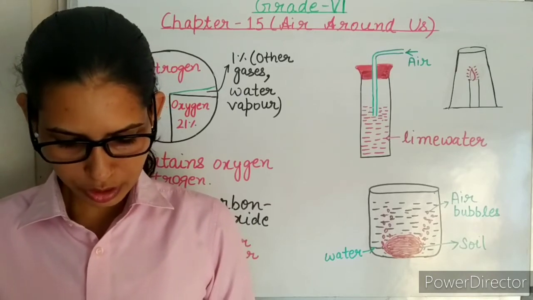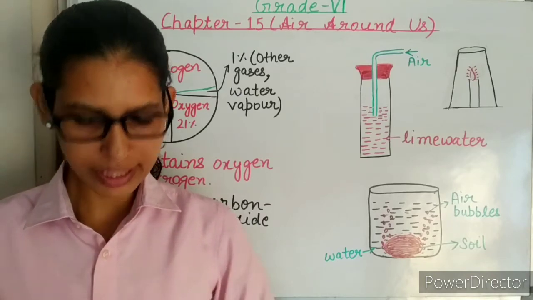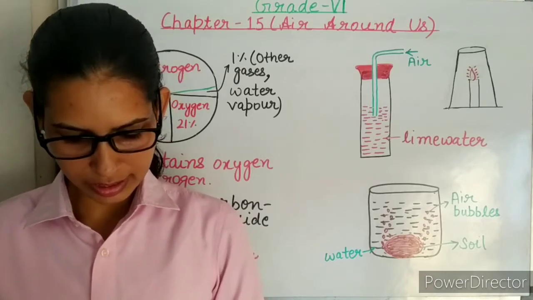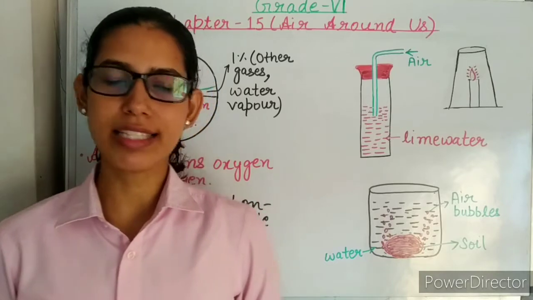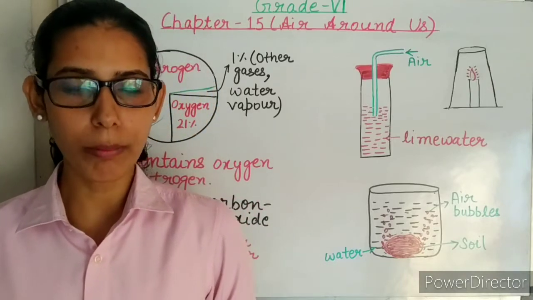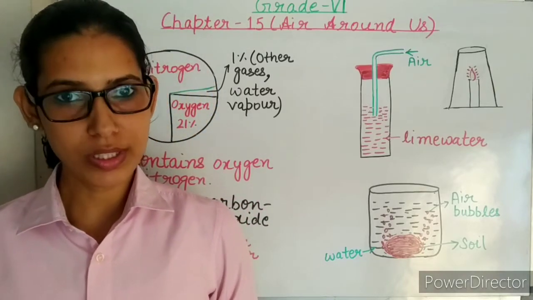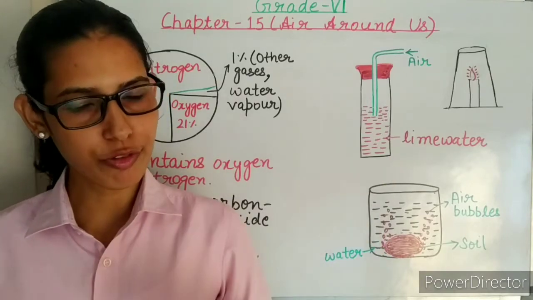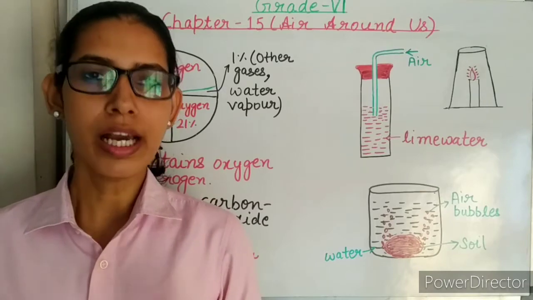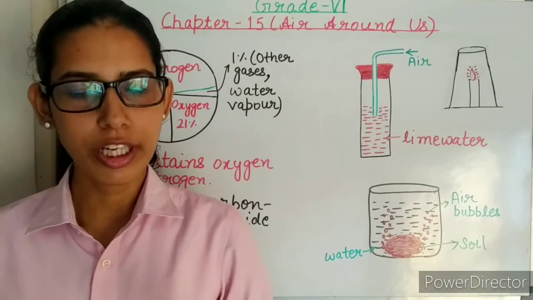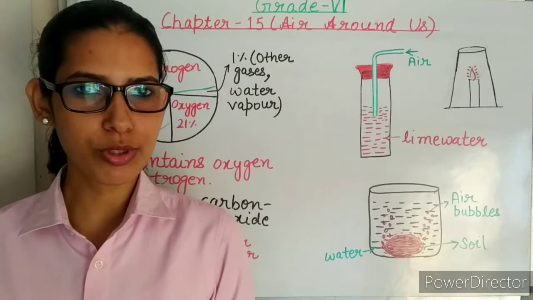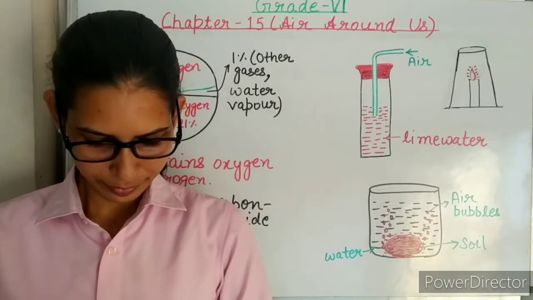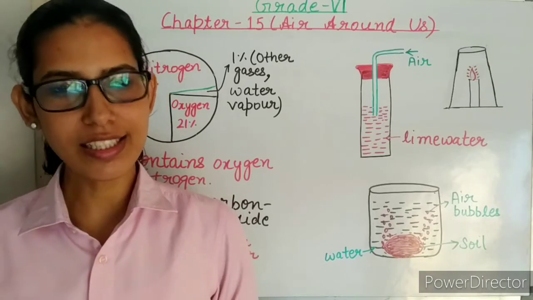Next, the gas which turns lime water milky is carbon dioxide. The product of photosynthesis is glucose. We know that plants can make their food on their own by the process called photosynthesis. During photosynthesis, plants consume carbon dioxide from the atmosphere and water from the roots and produce their food in the form of glucose. And in this process, plants release oxygen in the atmosphere. So the product of photosynthesis is glucose.